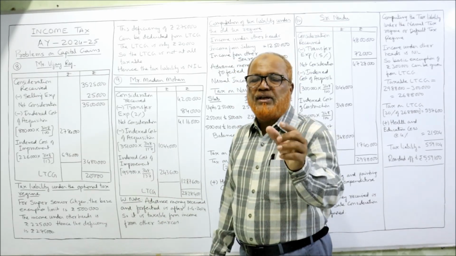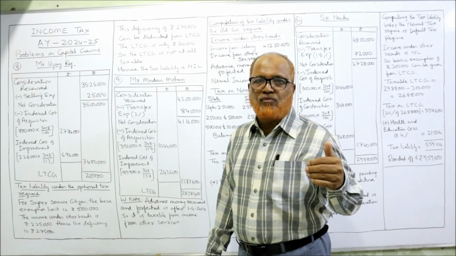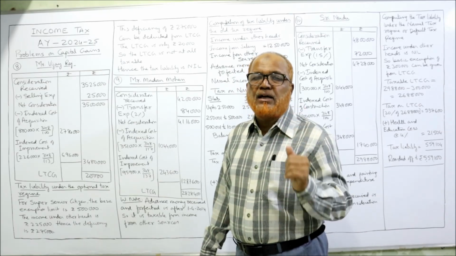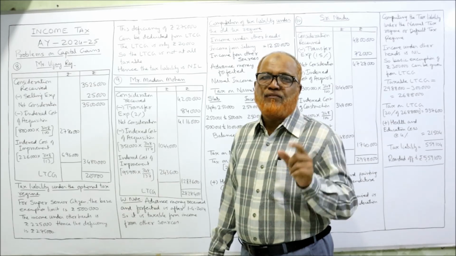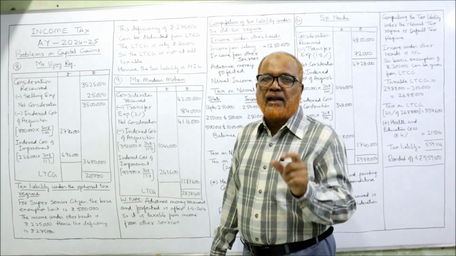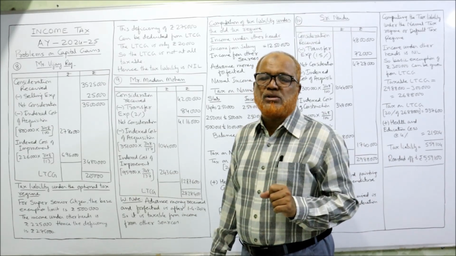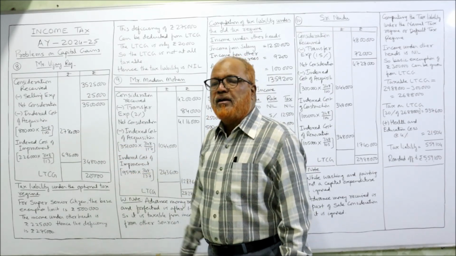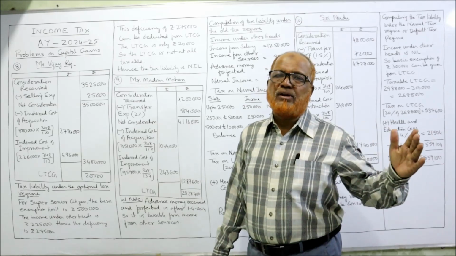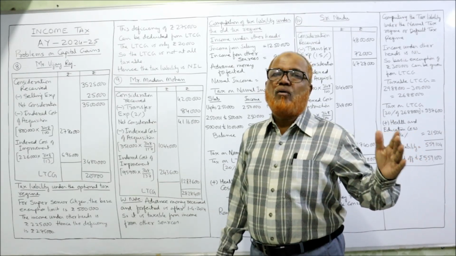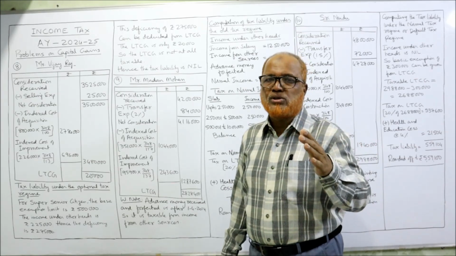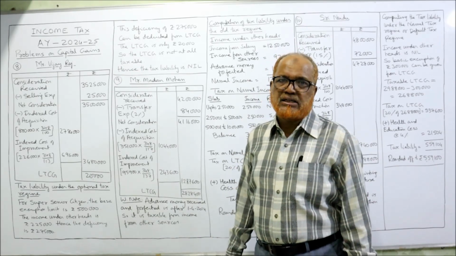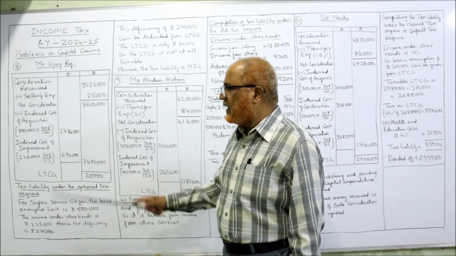The advance received is before 1/4/2014. So advance money received and forfeited will be deducted from the fair market value. Then we get 9,50,000 minus 1,50,000 is equal to 8 lakh. This 8 lakh into 348 by 100. If any asset is purchased before 1/4/2001, then we have to take the index number as 100. So 348 by 100, we get 27,84,000.